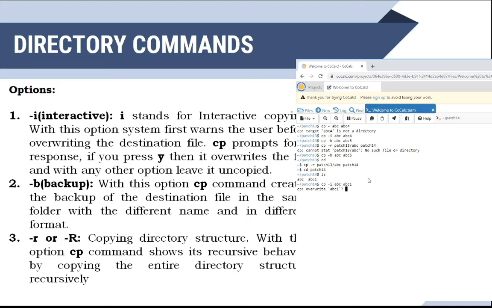See, whether you want to overwrite; if you say yes, it is going to overwrite. If you say no, it will not overwrite. So if I say yes, it will be overwritten.